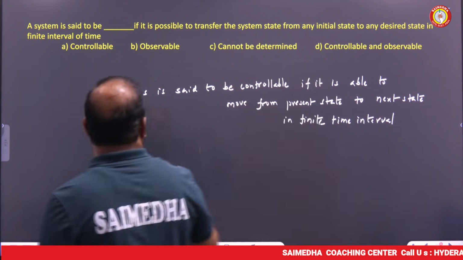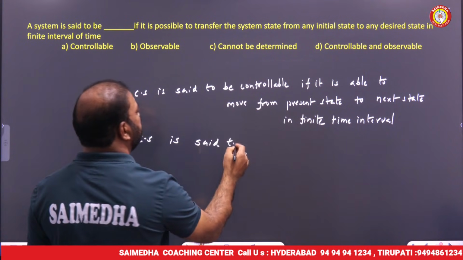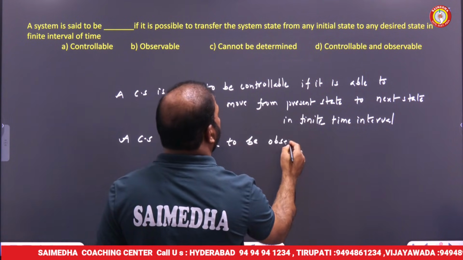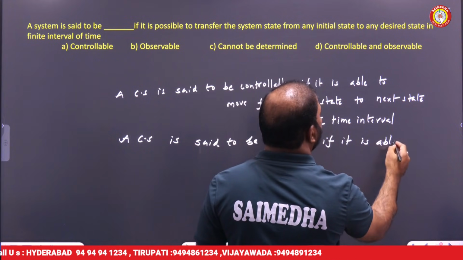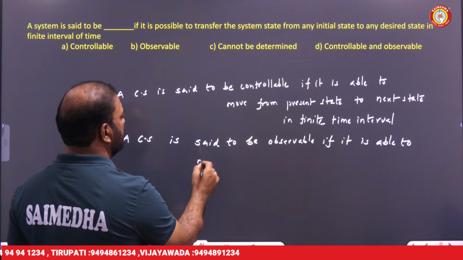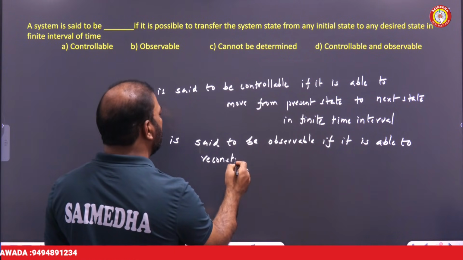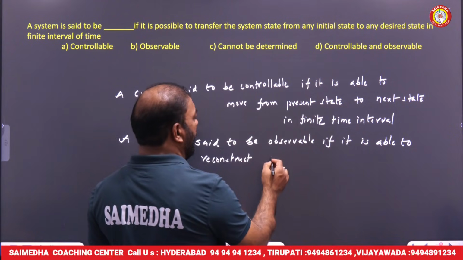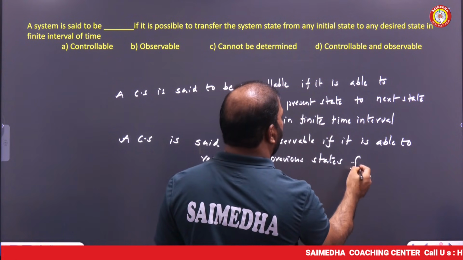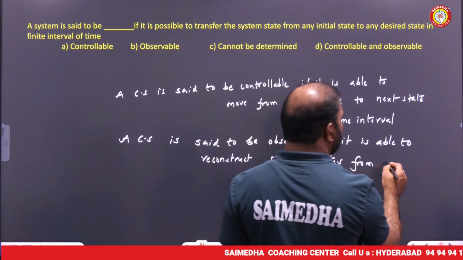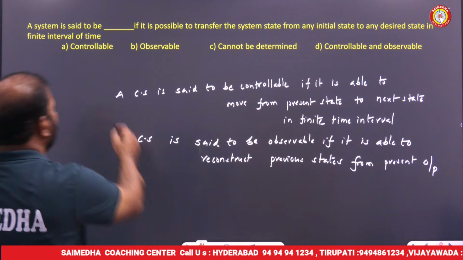At the same time, a control system is said to be observable if it is able to reconstruct previous states from present output. My dear friends, these are the two statements.